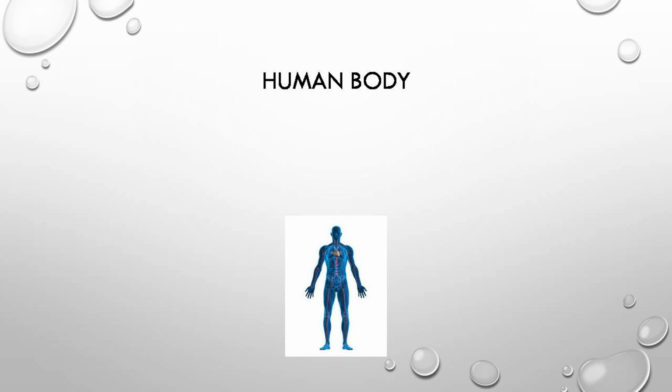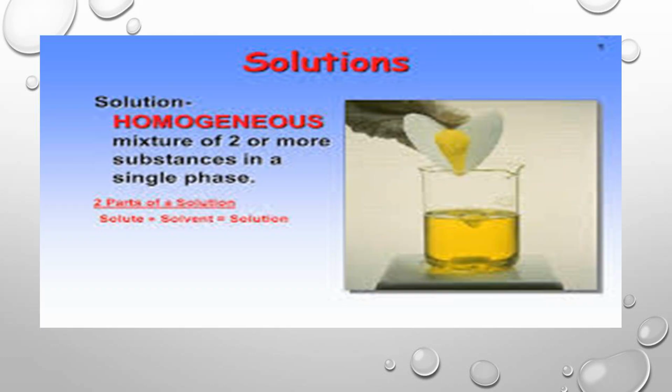Let's see what is meant by solution. A solution is a homogeneous mixture of two or more substances. For example, you take a lemon juice. In a glass of lemon juice, anywhere or any place you take the juice, the composition and properties are uniform. That is called a solution.